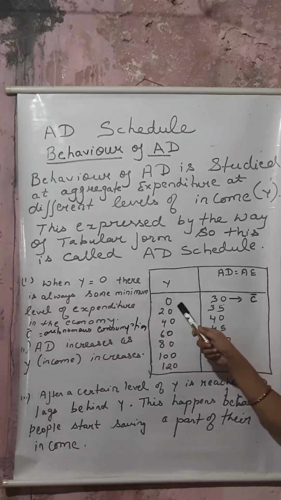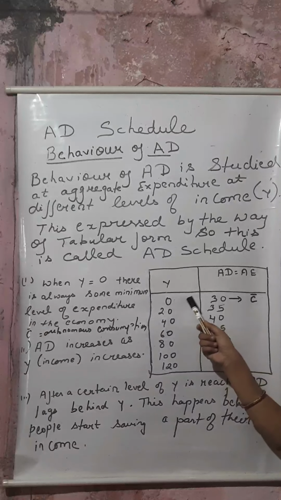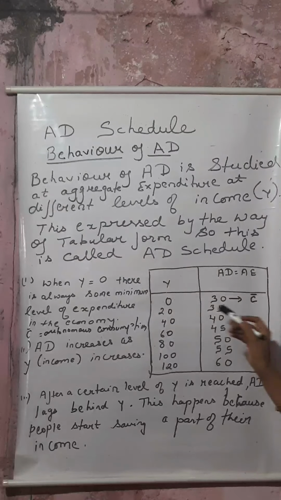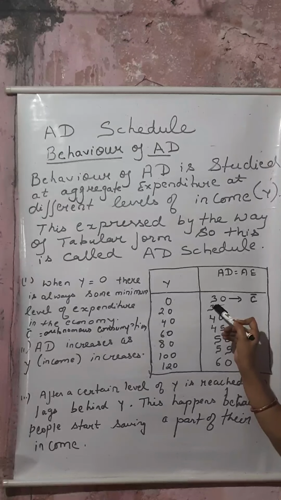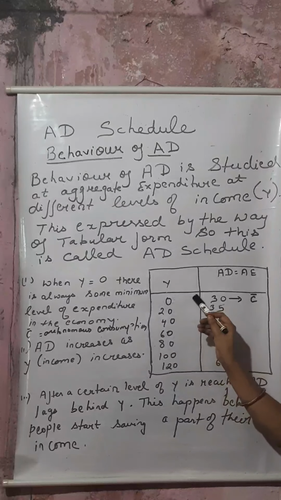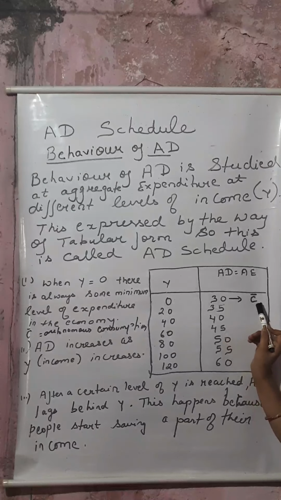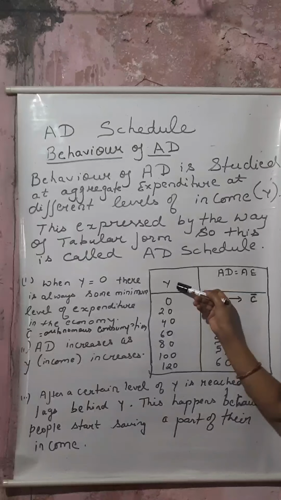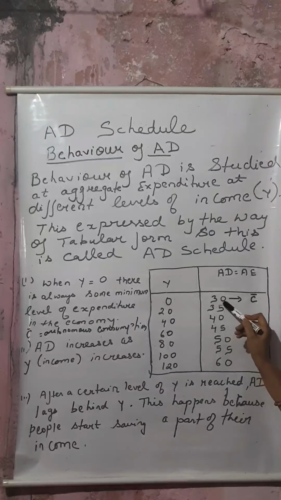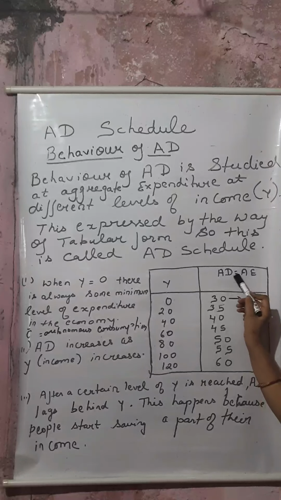See, what it means to say that even people are not earning any income, but still there exists some minimum level of consumption. Why? Because for survival, they need some basic consumption. So at 0 income also, there will always be autonomous consumption, or we will say a minimum level of consumption.